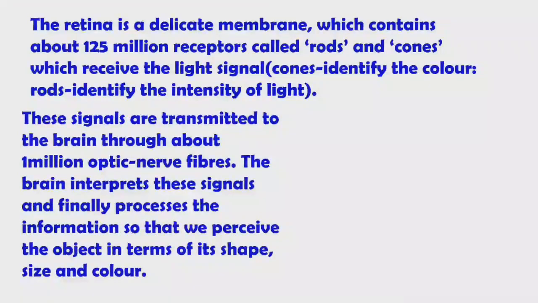These signals are transmitted to the brain through about 1 million optical nerve fibers. The brain interprets these signals and finally processes the information so that we perceive the object in terms of its shape, size and color.